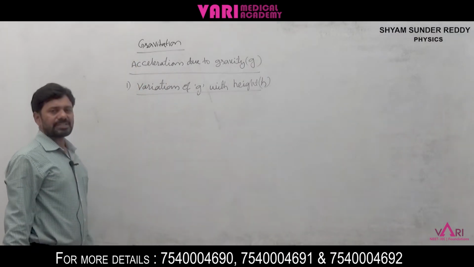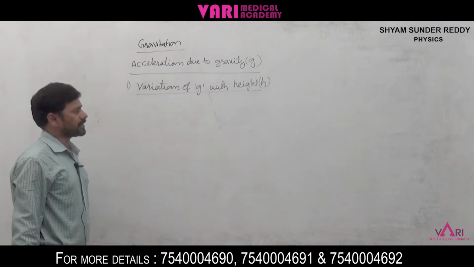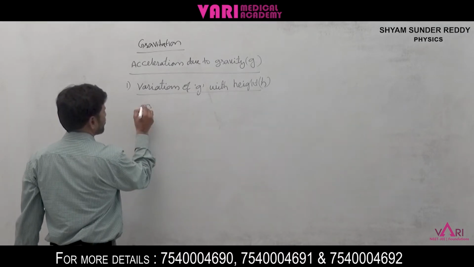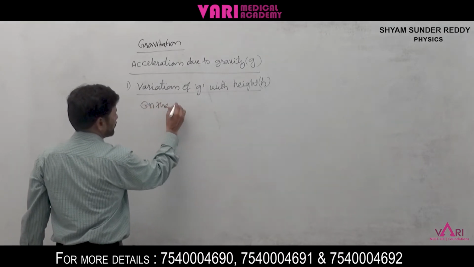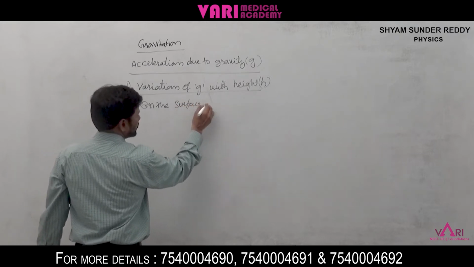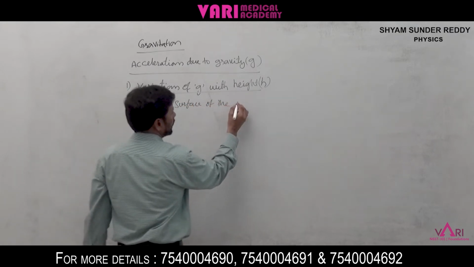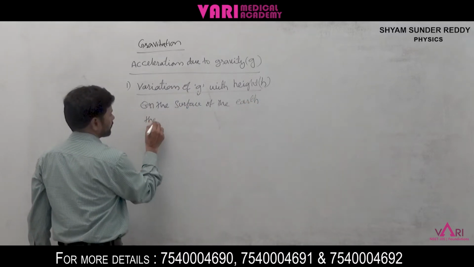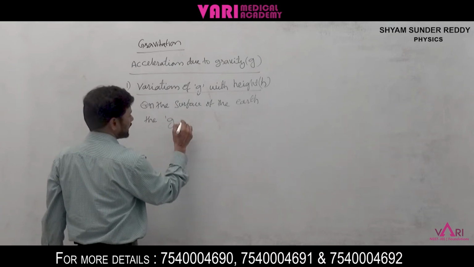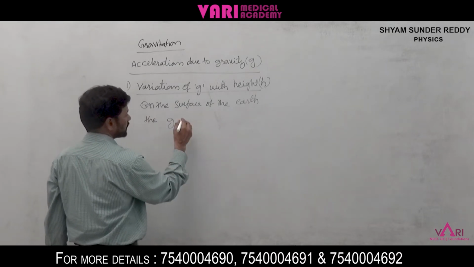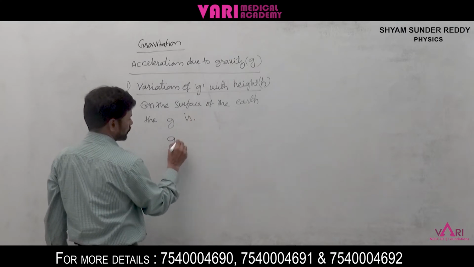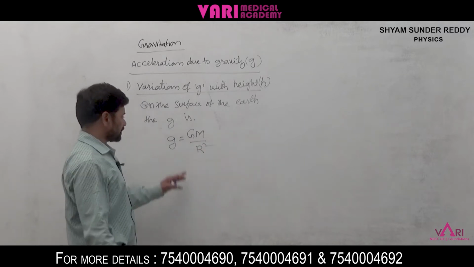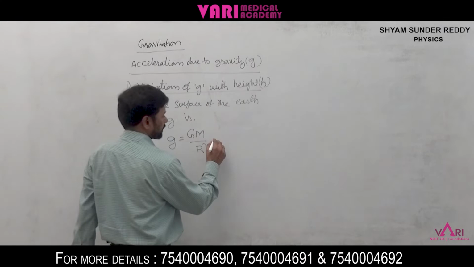We know that on the surface of the earth, the g value is g is equal to GM by R square. This is the first equation.